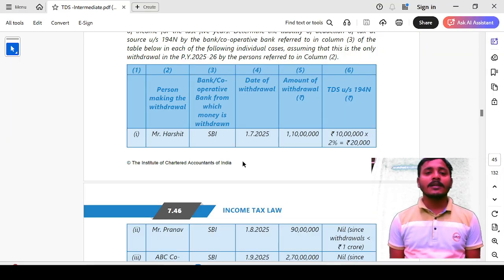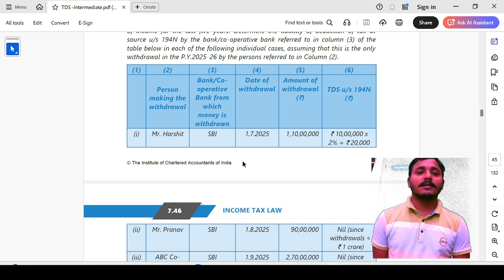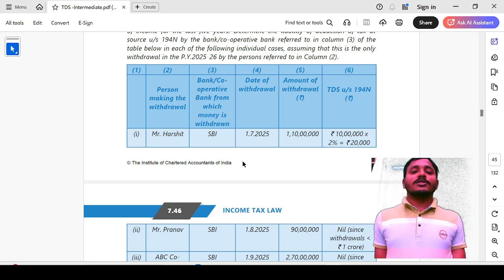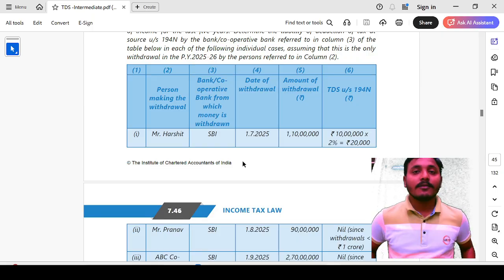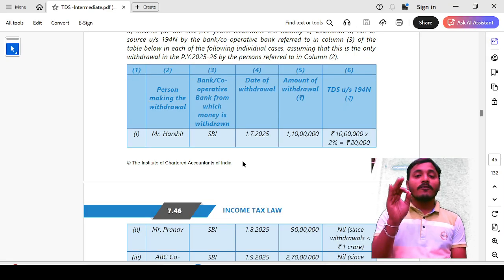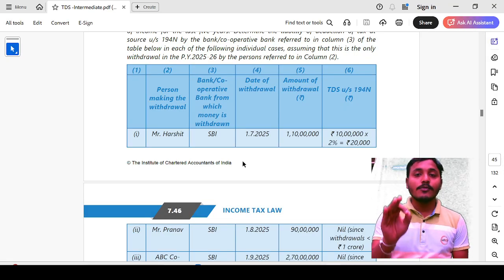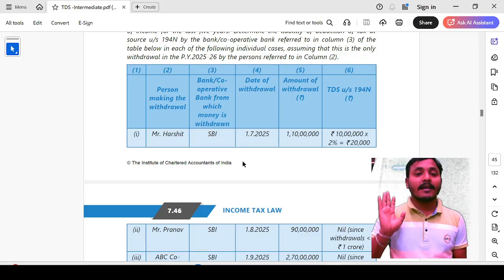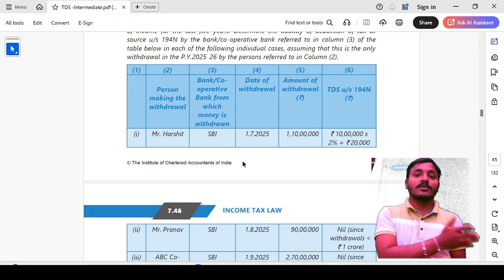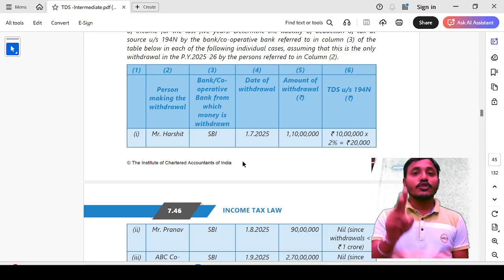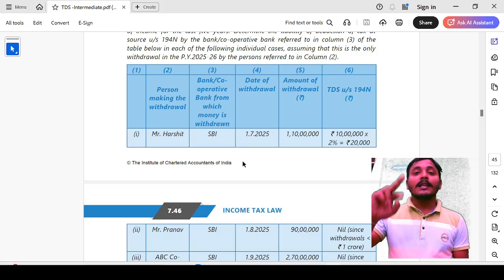Let us see the first one. Mr. Harshit is an individual withdrawing cash from the SBI on 1st July 2025, an amount of rupees 1 crore 10 lakhs. Mr. Harshit has filed the income tax return for the last 3 financial years. For him, the 2% rate is applicable. The limit is 1 crore.